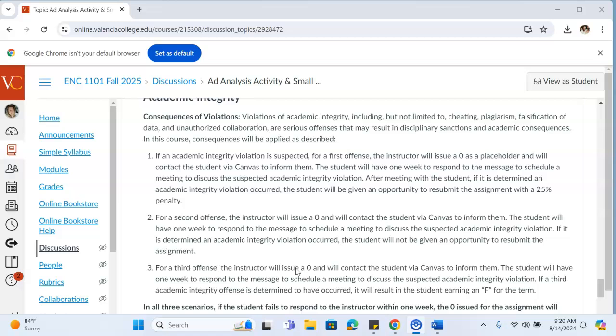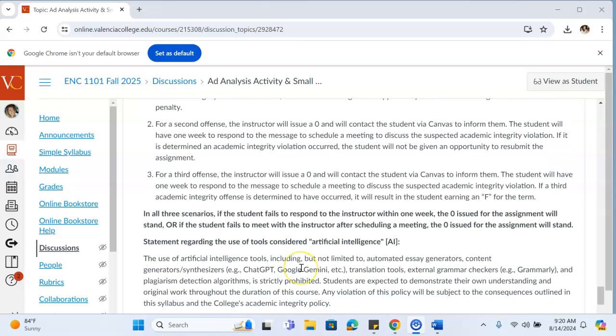So please do make sure you are being mindful of academic integrity. You're not using AI to assist you in your work for this class, because this is an entry-level course where you are really just learning the basics of grammar and rhetoric and writing and composition, all of those things. We want to make sure that we're really seeing what is just you so that we can help you build your skills.